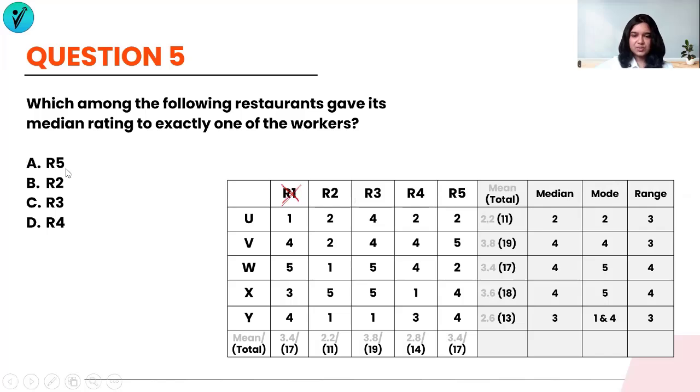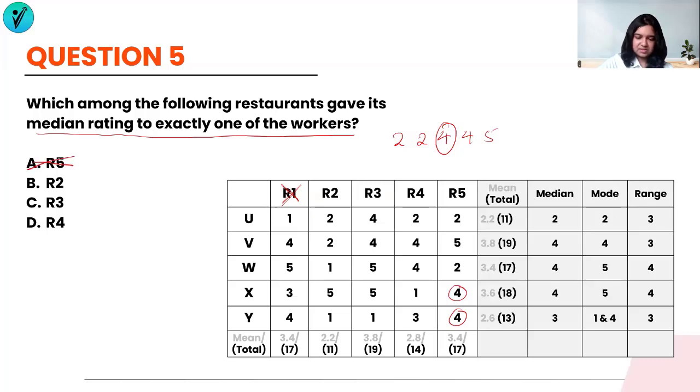What does that mean? Let's start with R5 and see. R5's median rating is, so we have 2 2s, 2 4s, and a 5. If I write it down just for an explanation for one restaurant, 2 2s, 2 4s, and a 5, their median rating is 4. Have they given their median rating to exactly one worker? No, in fact, it's given to 2 workers. R5's median rating is 4 and it is given to X and Y both. I want some restaurant that has given the median rating to only one of the workers. So R5 is not the answer.